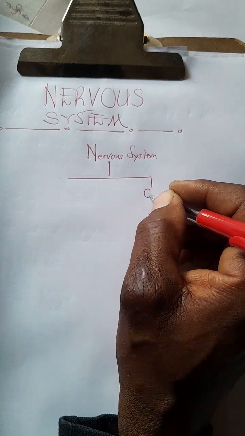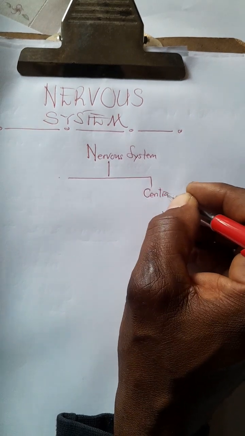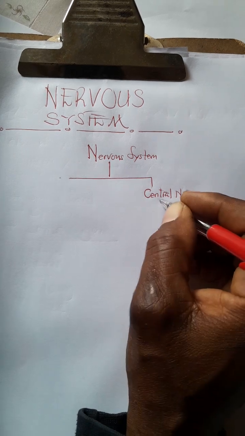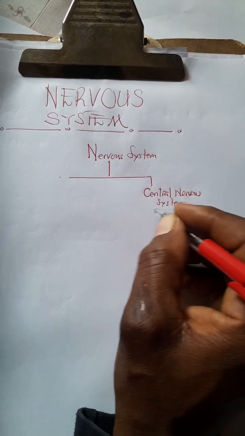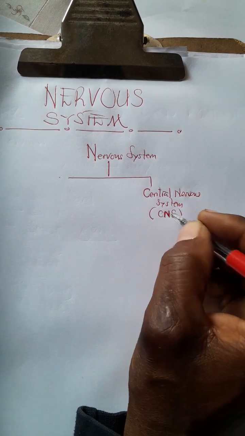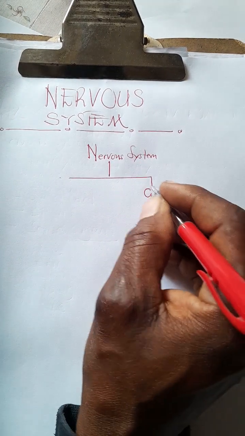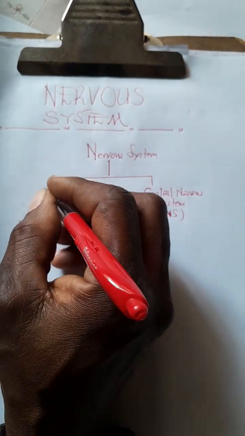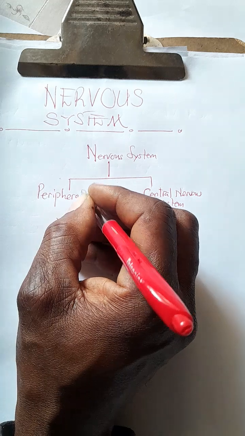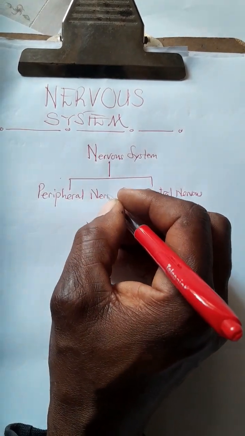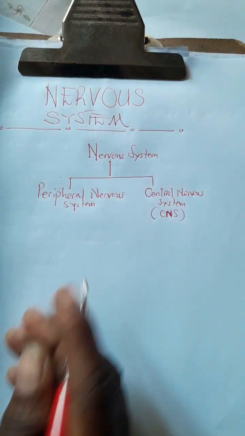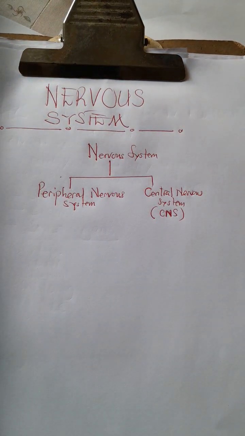One, we have the central nervous system, also called the CNS. Then we also have the peripheral nervous system. These are the two main branches of the nervous system.